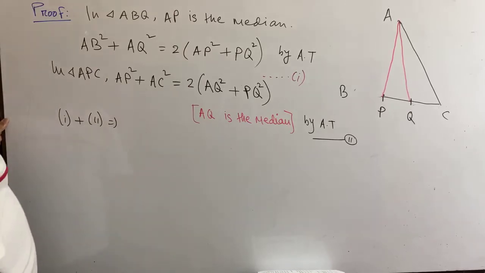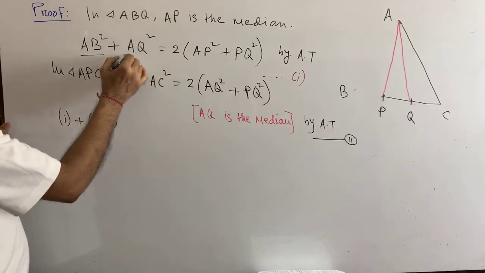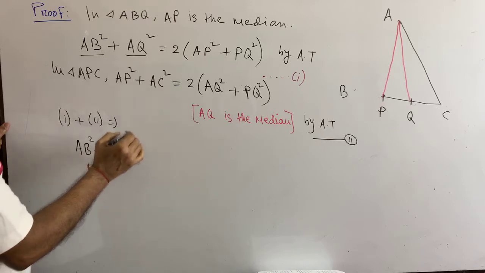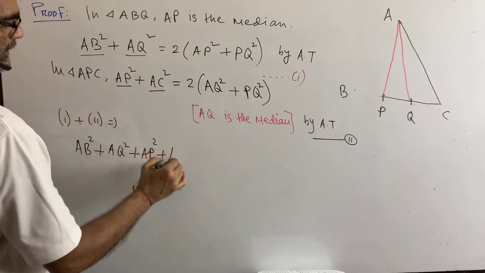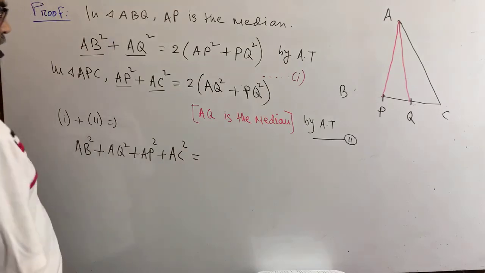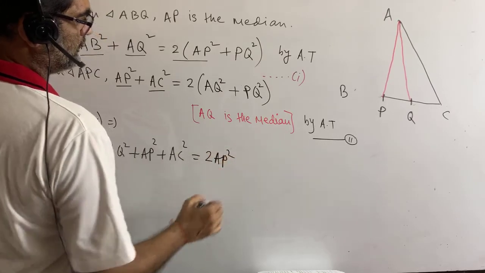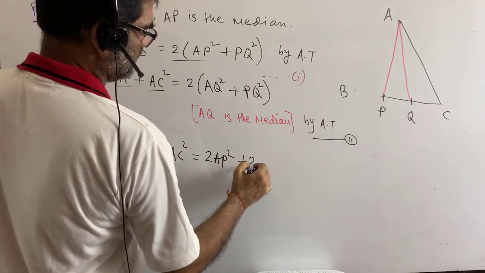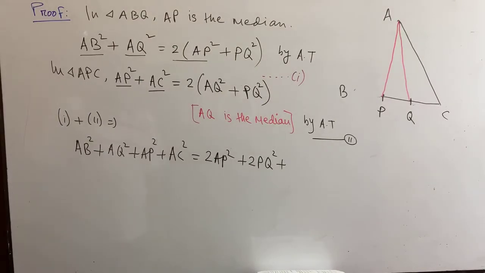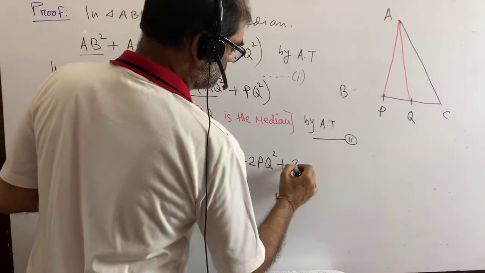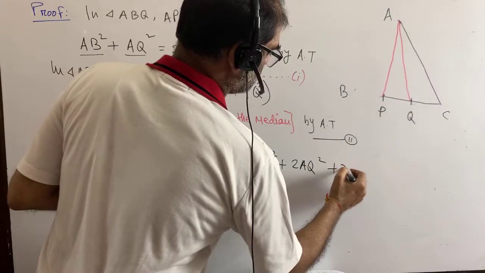You see, it is AB square plus AQ square plus AP square plus AC square is equal to, you see, there is 2 AP square, there is 2 PQ square, and 2 AQ square, and again 2 PQ square.